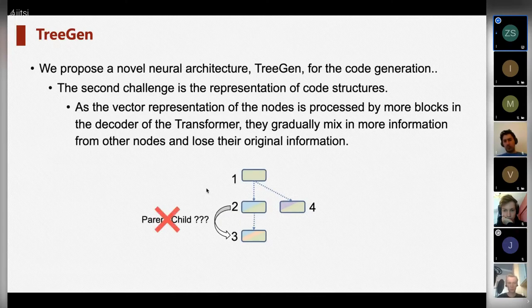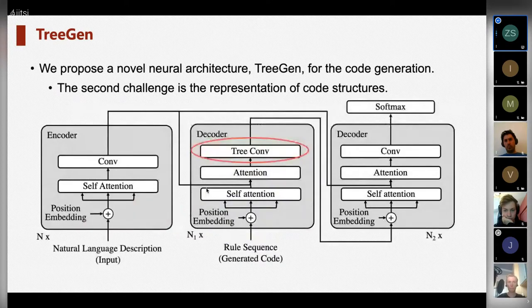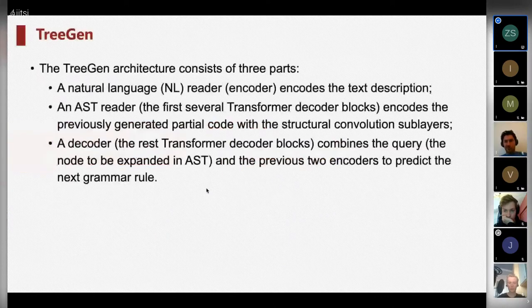For the task of code generation, our core conjecture is that when convolving a node and its structure neighbors, the vector representation should mainly contain the information from the original node. Thus, we add the structural convolutional sublayer only to the first several transformer decoder blocks, but not all. Then I will introduce our approach.